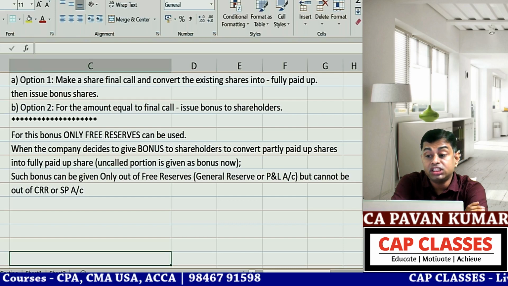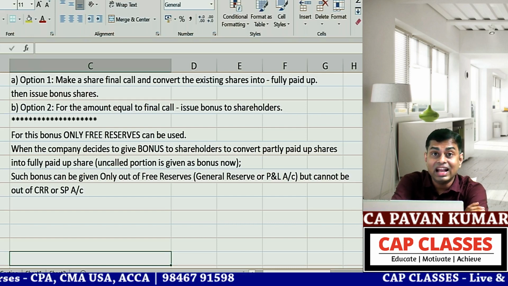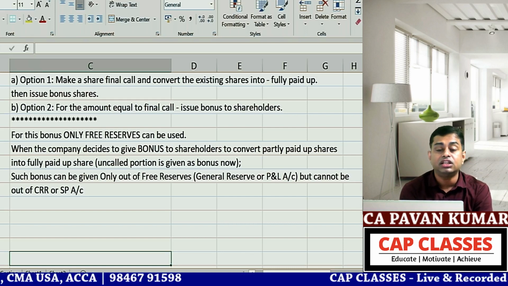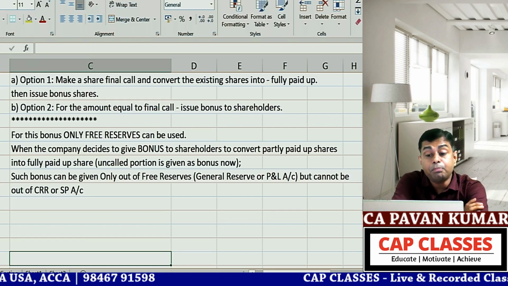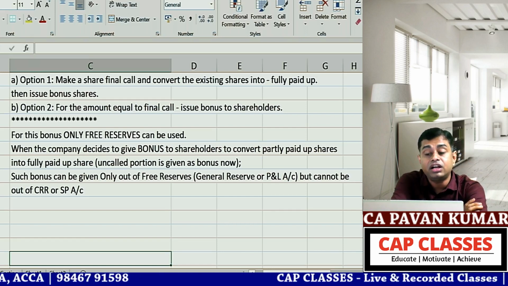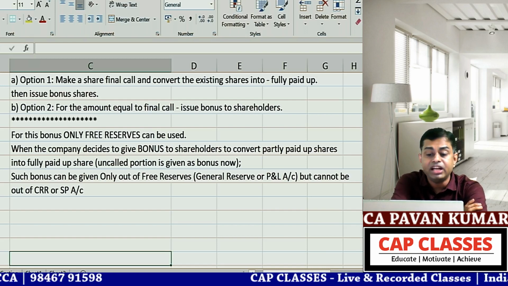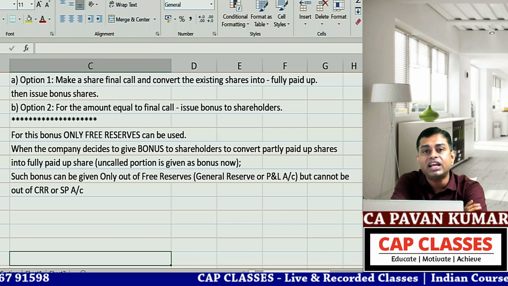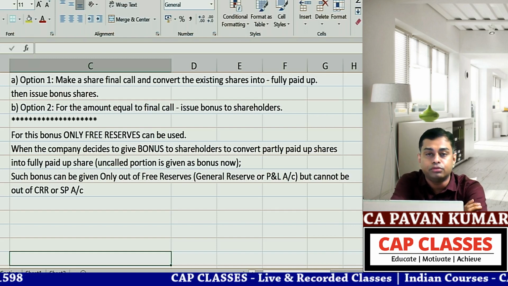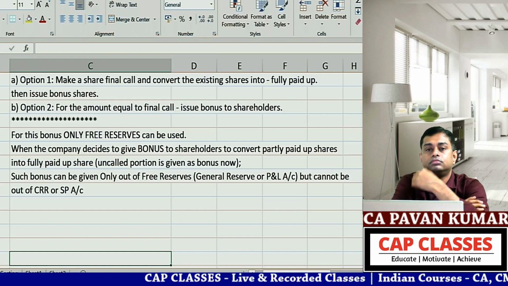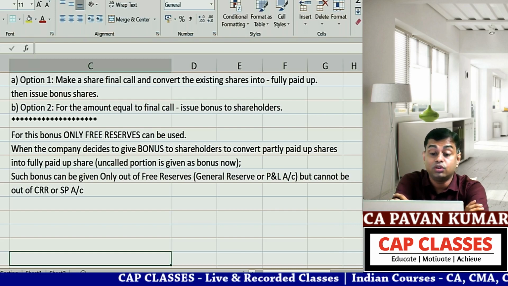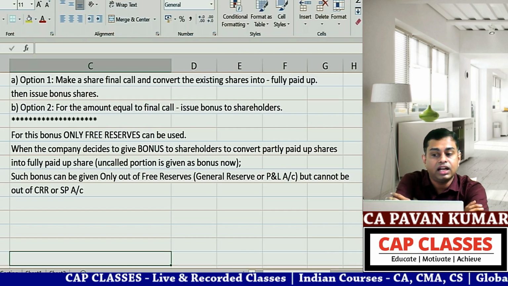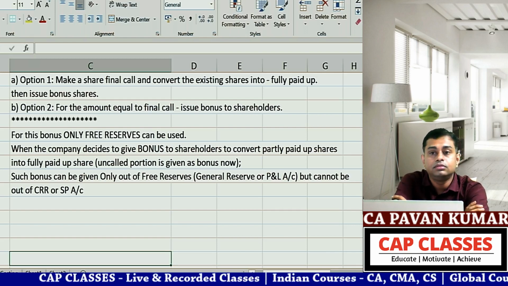Pawan sir, bonus shares are issued against fully paid up shares, then you can utilize capital redemption reserve and securities premium. Pawan sir, partly paid up share is converted into fully paid up share, but the company is not collecting cash for that 2 rupees, for example. Company is saying that 2 rupees we are giving bonus to you. Then you can utilize only free reserves, beta. You cannot utilize CRR and SP, that is company law provision.